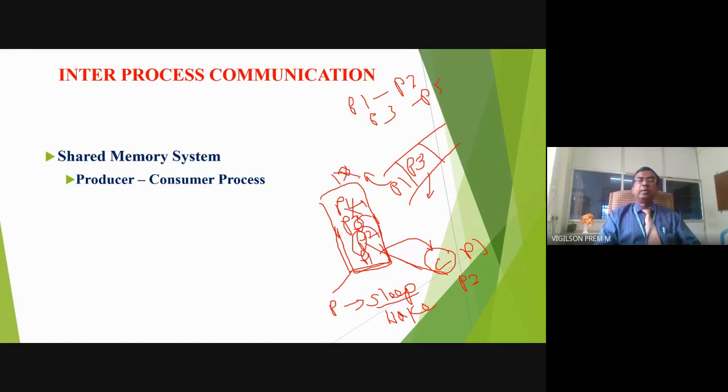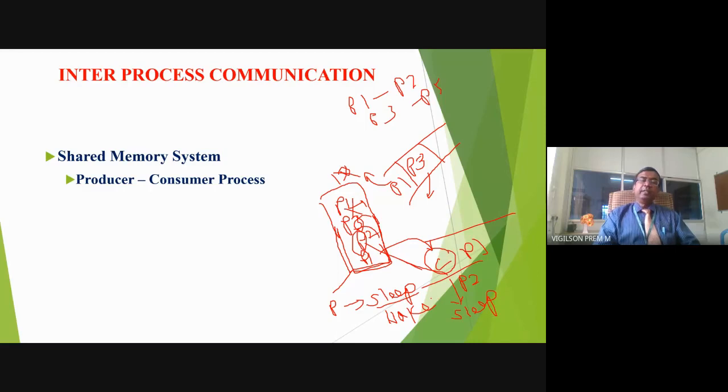So now the consumer has consumed all the 10 processes. Now the producer is not producing a job, and the consumer is also not consuming a job. Now the consumer will also go into sleep state. Why? Because there is no job to execute.